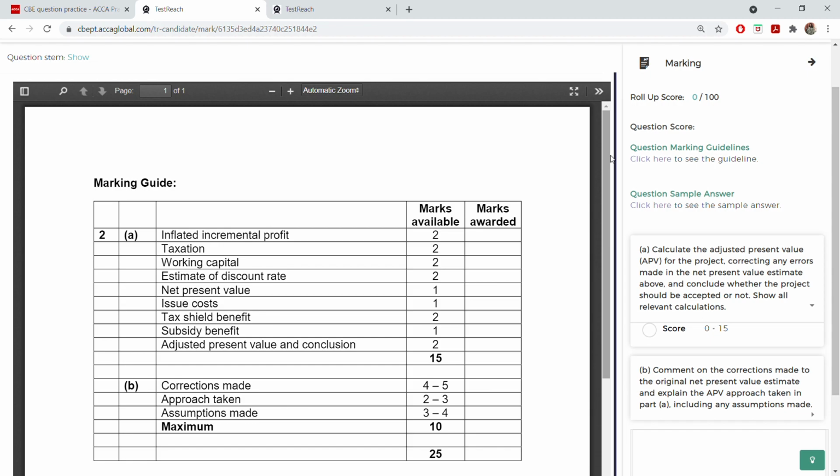And inshallah, I will be doing question number 1 and 3 of the AFM specimen paper. This is valid up to your June 2022. Question number 3 is about acquisition and merger. And question number 1 is about risk management, exchange rate and interest rate risk management. Okay, inshallah, I will be doing them also. So see you later with question number 1 and 3.